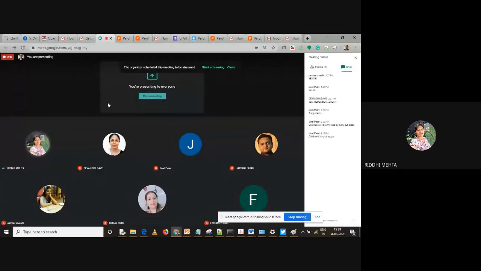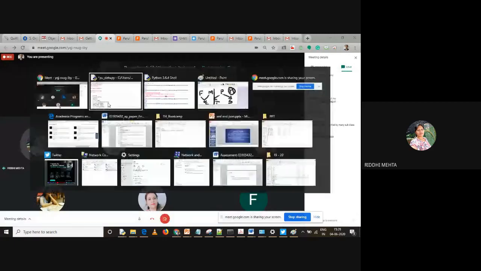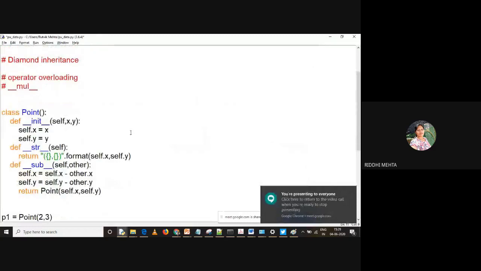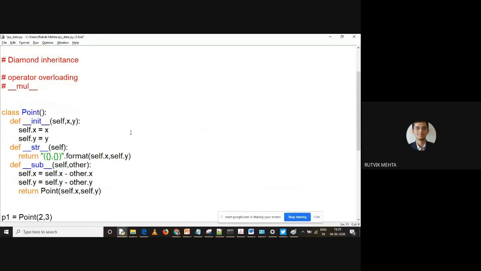Yes, sir. Actually, I have a doubt. In the code, you are using a point, return point, and there is an argument. It means you are returning some value to the point class, right? But if we do it like this, we are calling a constructor, and a constructor cannot return any value. So how, ma'am, can we understand this?